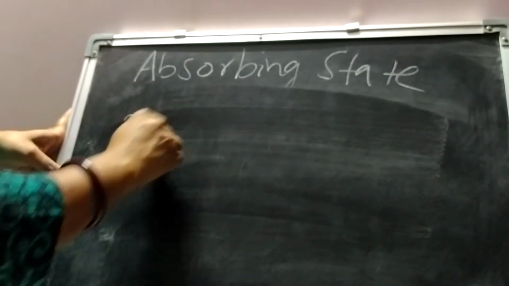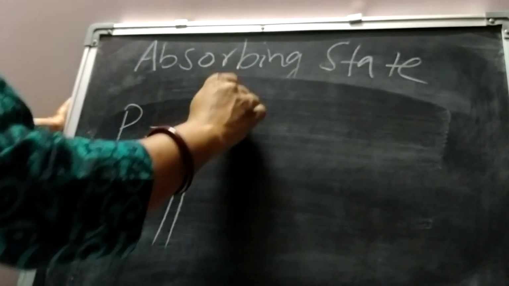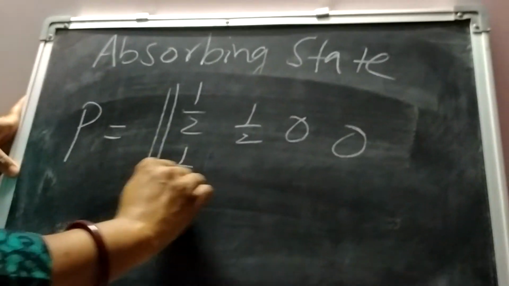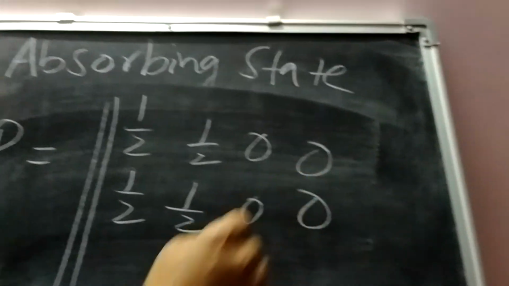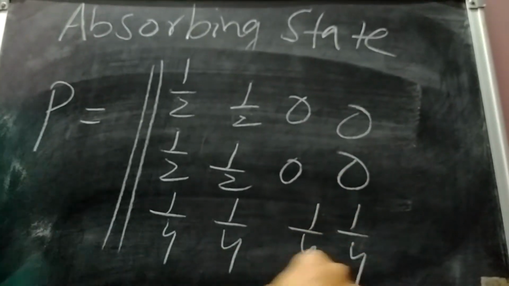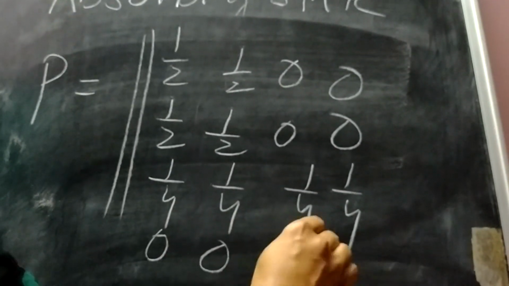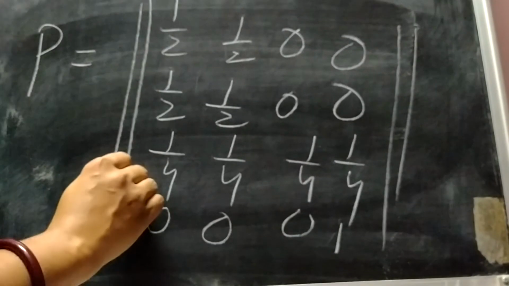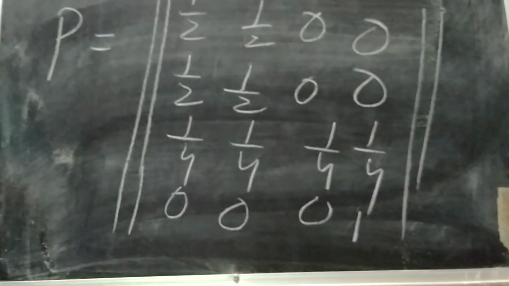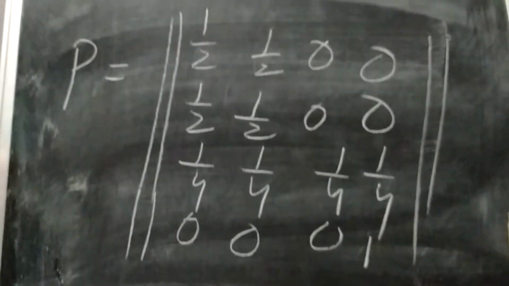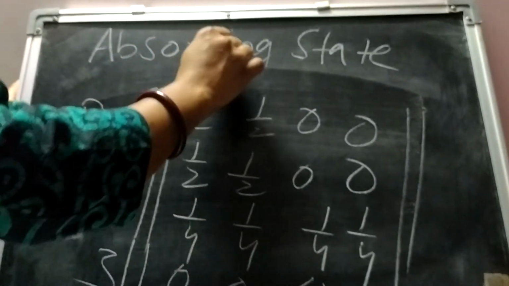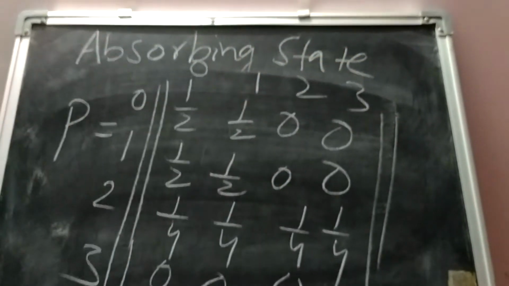Suppose the transition probability matrix is something like this: 1/2, 1/2, 0, 0; 1/2, 1/2, 0, 0; 1/4, 1/4, 1/4, 1/4; and then 0, 0, 0, 1. Suppose this is the transition probability matrix corresponding to a Markov chain. Here also let us specify the states first: 0, 1, 2, 3 for i and 0, 1, 2, 3 for j.